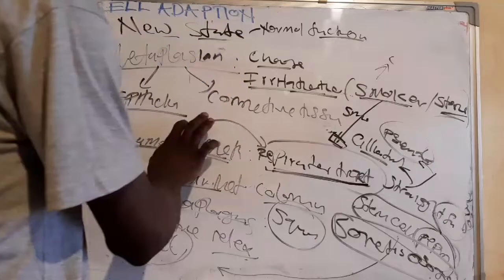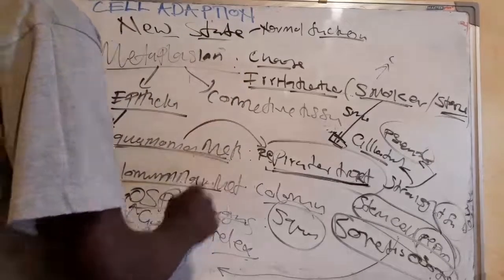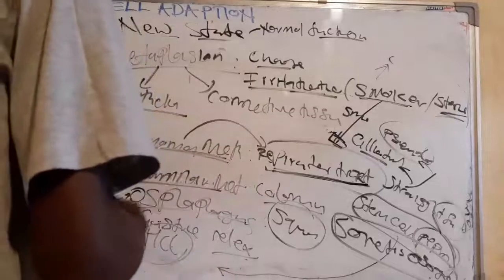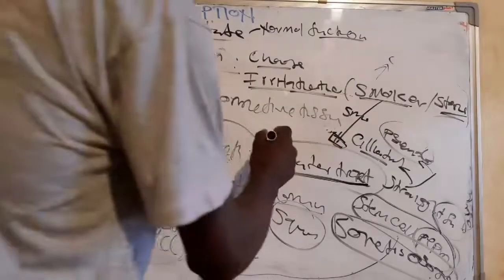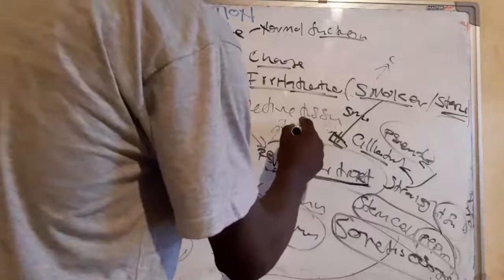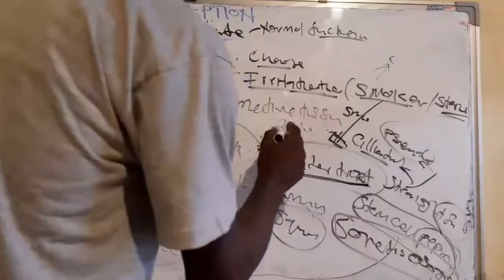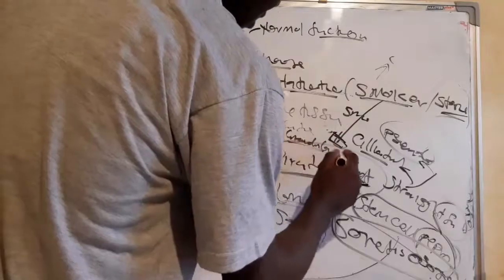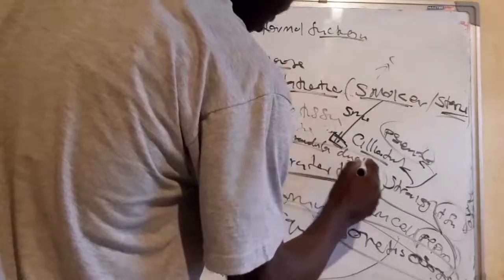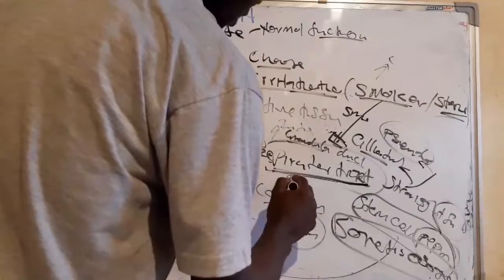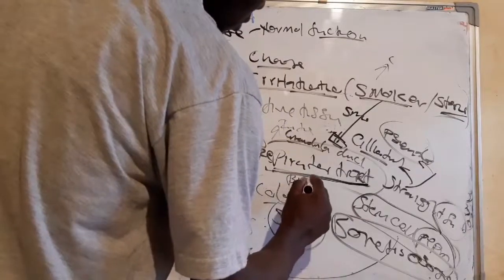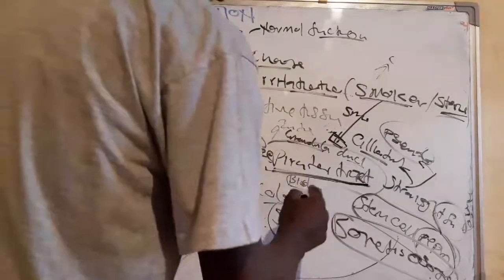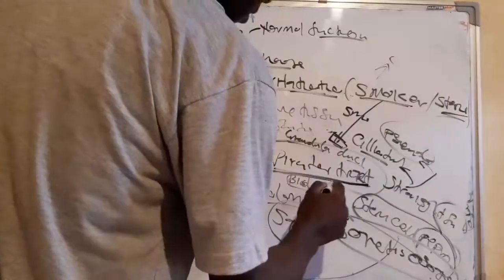And also when you go back to squamous metaplasia, where the squamous replaces the other epithelial cell type, this can also be seen in the salivary ducts, also the bile ducts, and also the kidney.